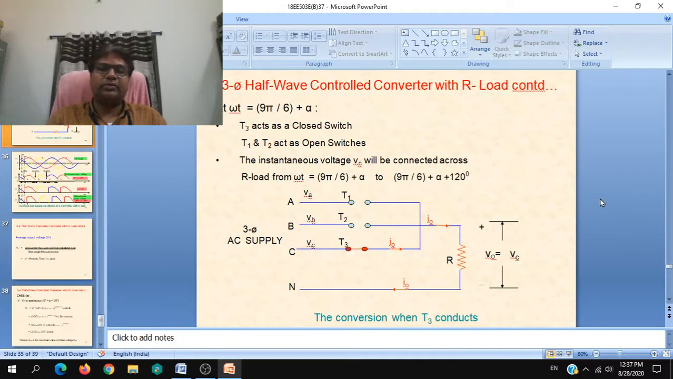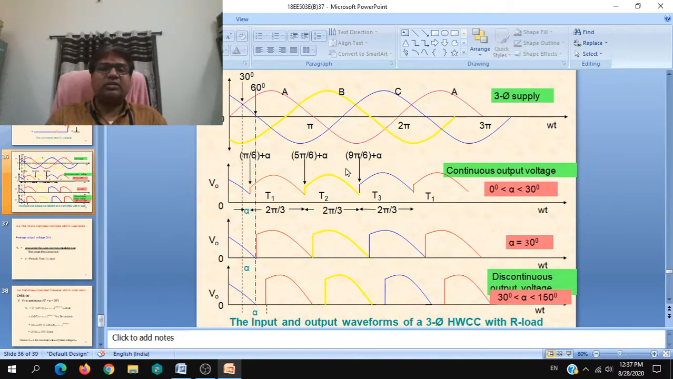Go through the waveforms. These are the three phase waveforms R, Y, B, as we discussed in the previous sessions. Your 60 degrees, that is pi by 6, is the reference for this operation. Now alpha is redefined as 60 plus alpha. The total firing angle will be 60 plus alpha.